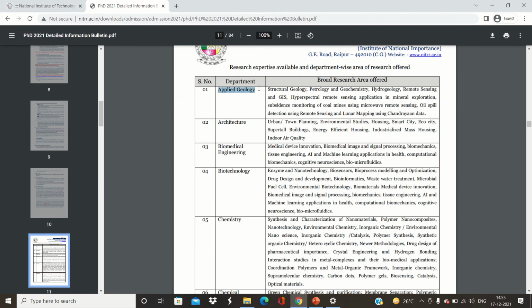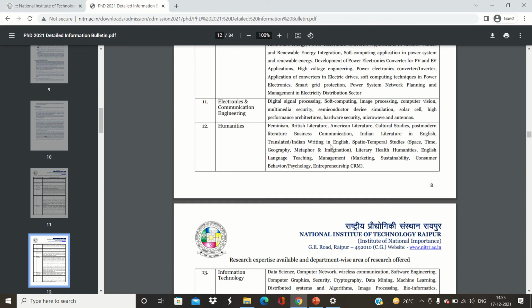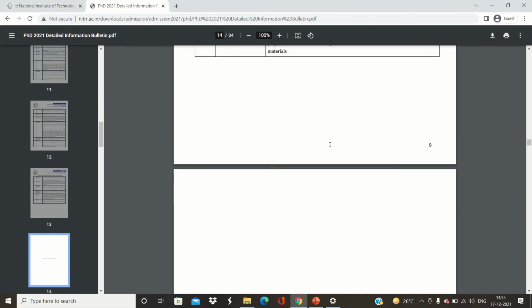So in the department of applied geology, you have the research fields which are structural geology, petrology and geochemistry, hydrogeology, remote sensing and GIS. Especially you have the area of hyperstructural remote sensing in the mineral exploration use. You have the subsidence monitoring of coal mines using microwave remote sensing, and you have field areas of oil spill detection using remote sensing, and also the lunar mapping using the Chandrayaan data. And for the other departments we have other specific fields. So if you belong to some different department, you can go from there.